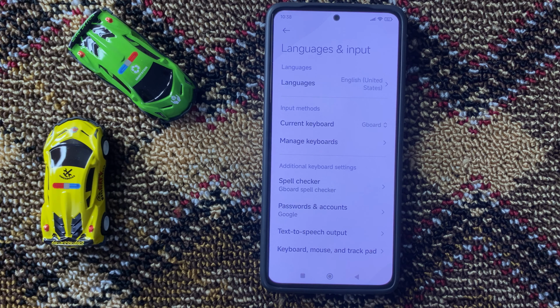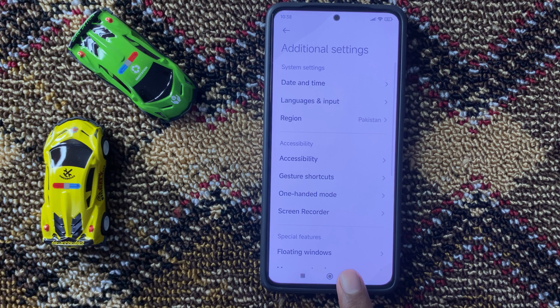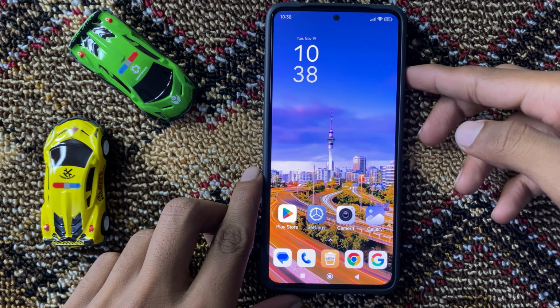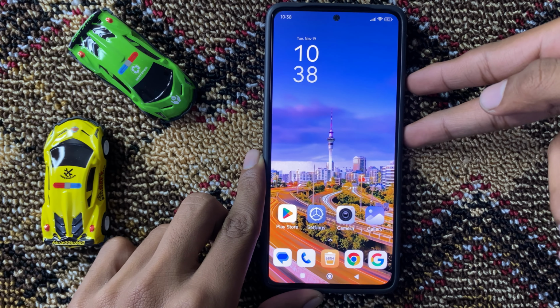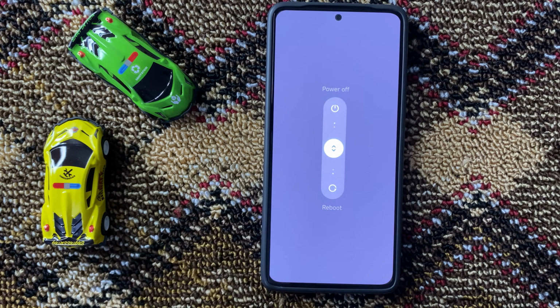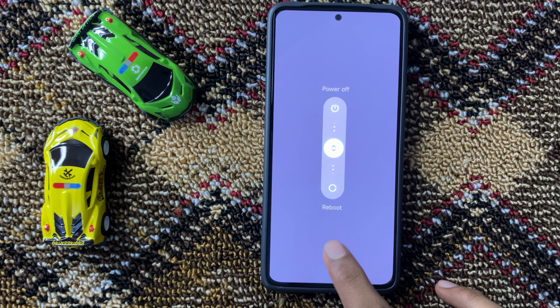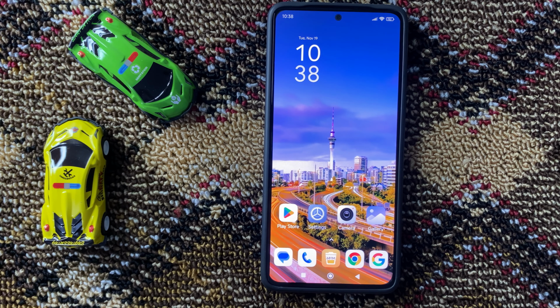After you manage your keyboard, go back and restart your device. To restart your device, press and hold the volume up button and power button at the same time like that. And then swipe up to power off your device and then turn it back on.